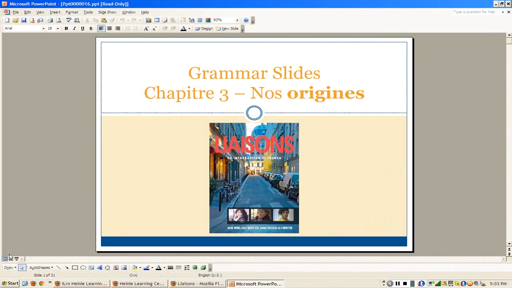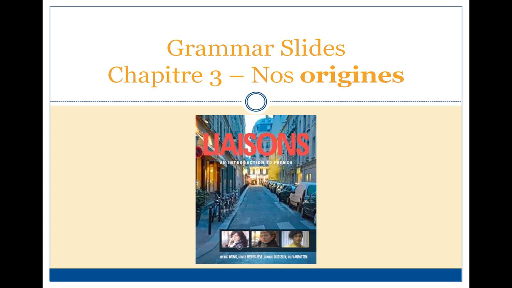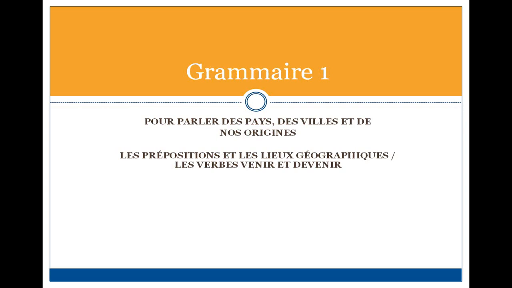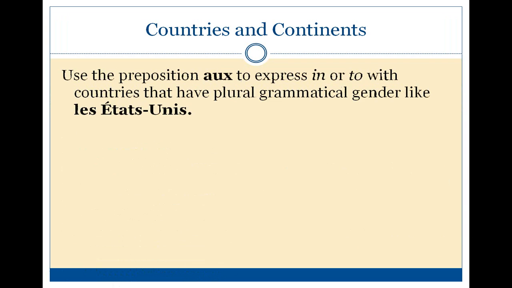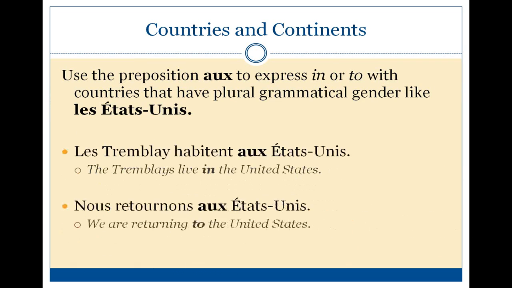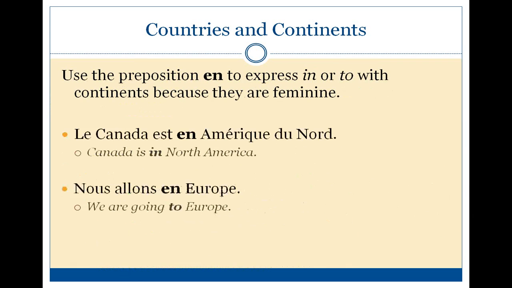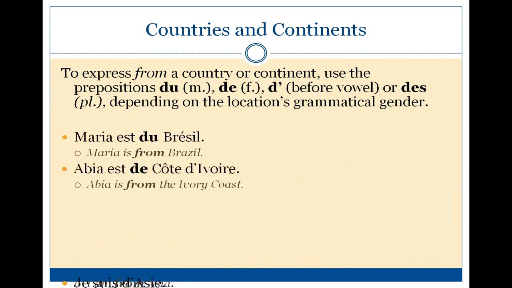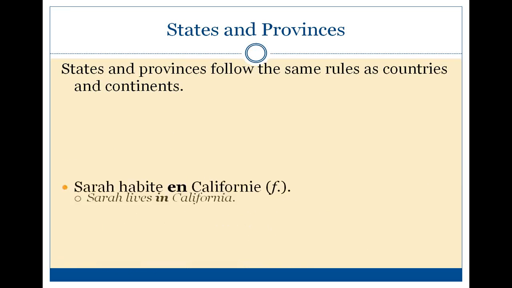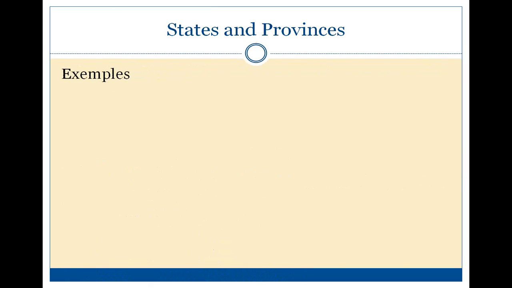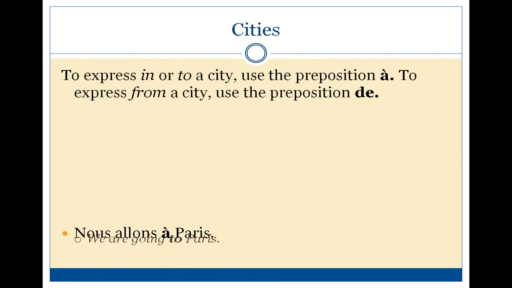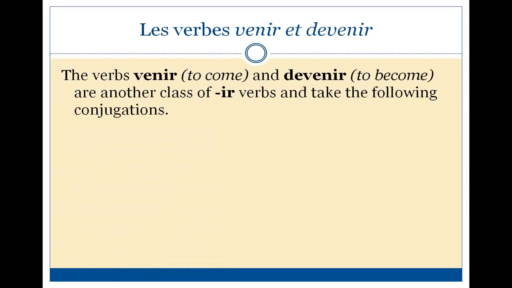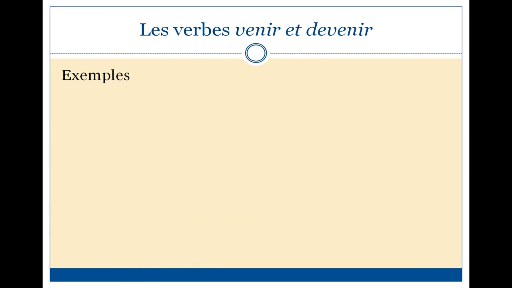And finally, I will be putting up this slideshow, which you've learned enough to understand the first slides on nos origines. Voilà. This just reviews the different prepositions that you use for different countries, for coming and going. It also gives you examples, as well as venir and devenir. But that's in your book anyway.